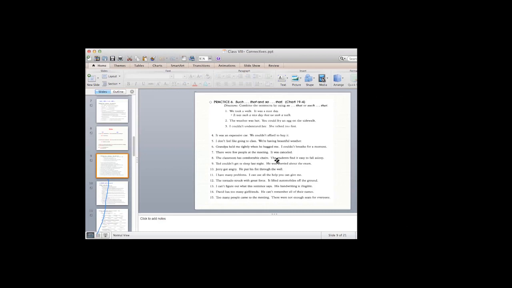Ted couldn't get to sleep last night. He was worried about the exam. So why couldn't he get to sleep last night? Because he was worried about the exam. Remember, we studied this last time in class, that we cannot always start with a pronoun.